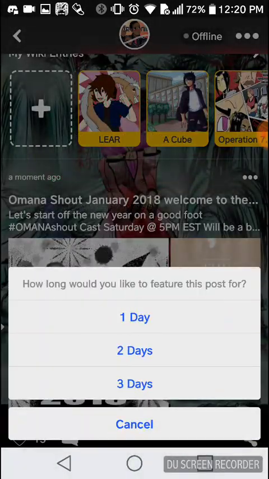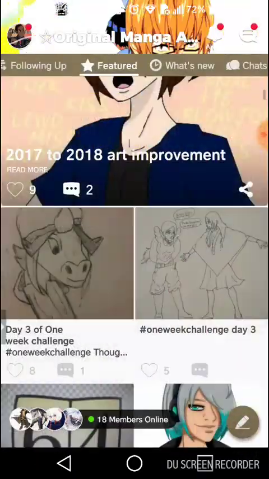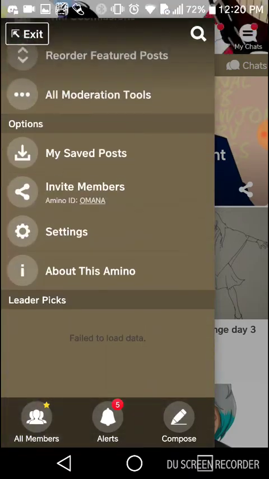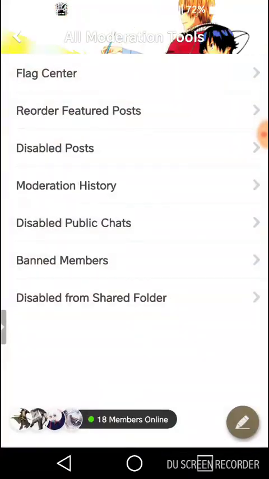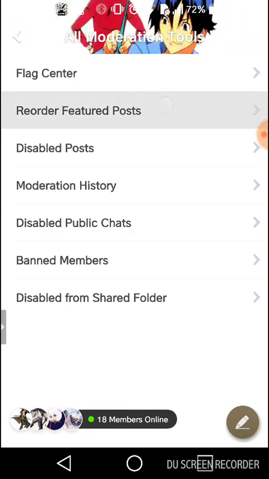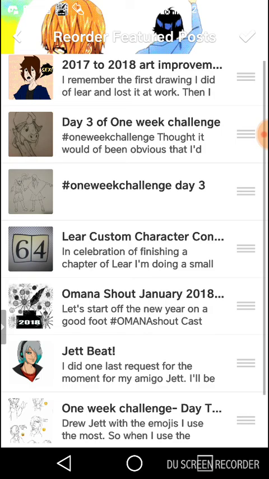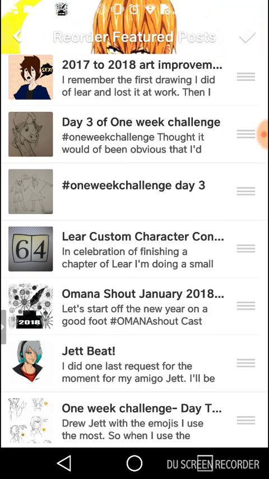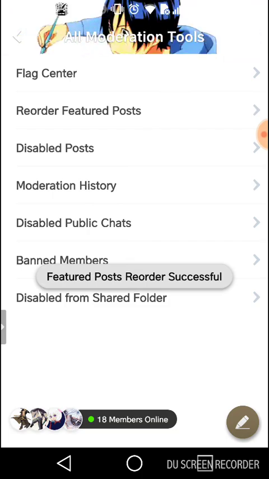Let's refeature this. I don't know how long it's been featured for, so let's refeature that, and then we'll scroll all the way down, go into our moderating tools, and look at the reordering, and drop this back down to where it was before, assuming it was right there. Okay, so it's been refeatured.